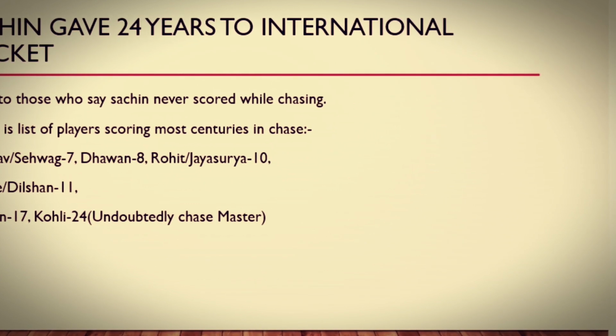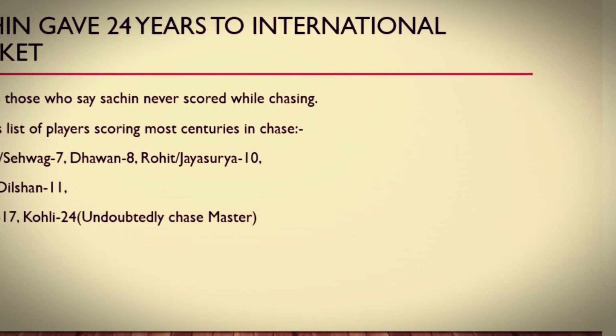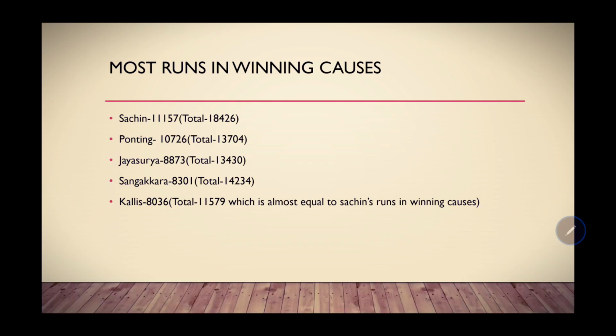And undoubtedly we know that Kohli is the chase master. So here's a list of 5 top players who scored the most runs in winning causes. As you can see, the topmost on the list is Sachin Tendulkar, and next is Ponting, then Jayasuriya, then Sangakkara, and last is Kallis. But Kallis's total runs are as much as Sachin scored just in winning causes. So you can see who scored the most runs in winning causes only.